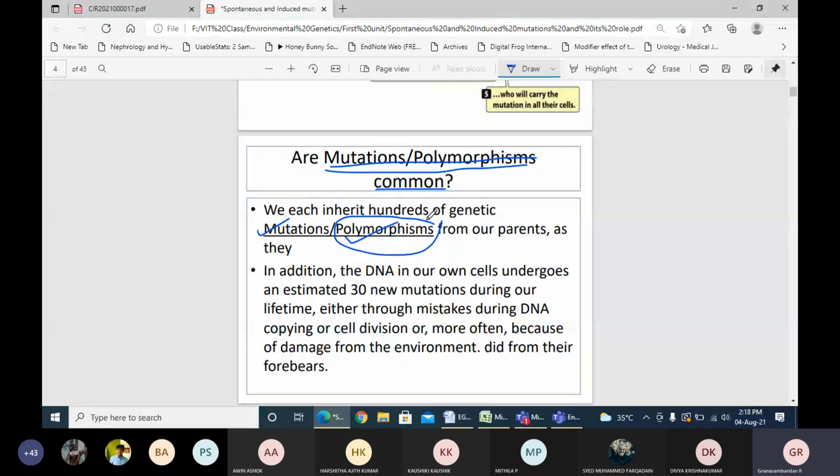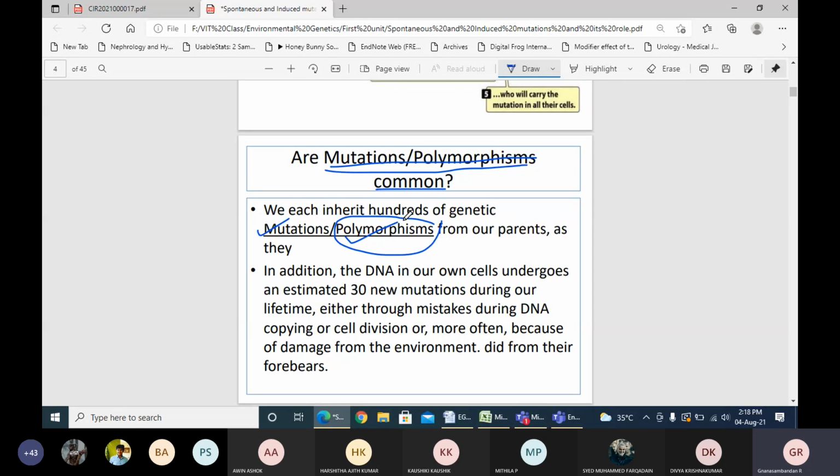Similarly, polymorphisms, where the change occurs in the nucleotide sequences, also express phenotypic characteristics differently in a population. So mutation and polymorphism remain the same in definition as well as in the expression of phenotypic characteristics.